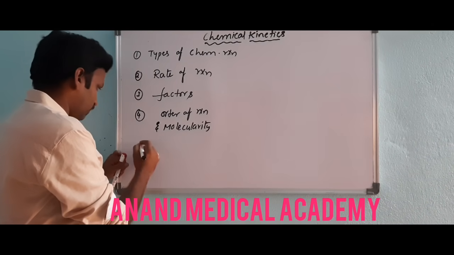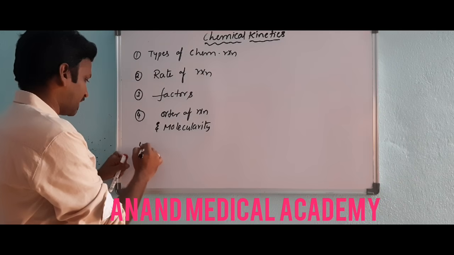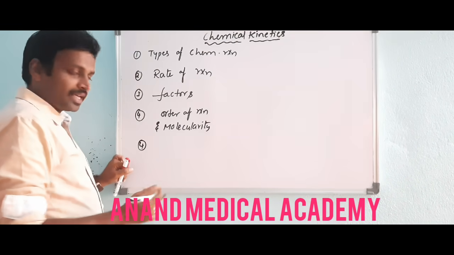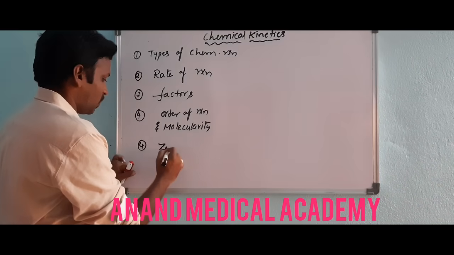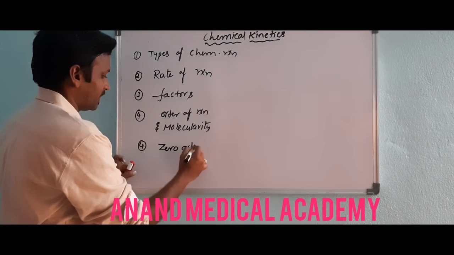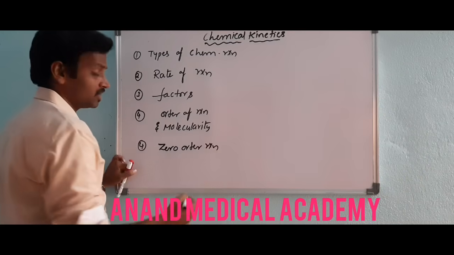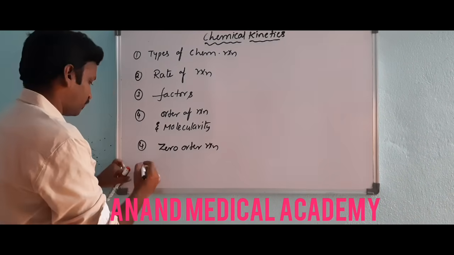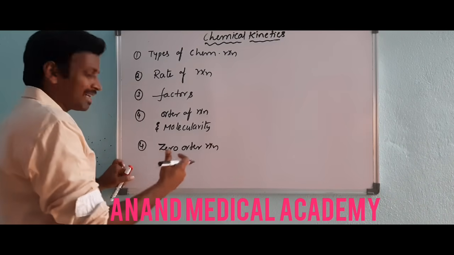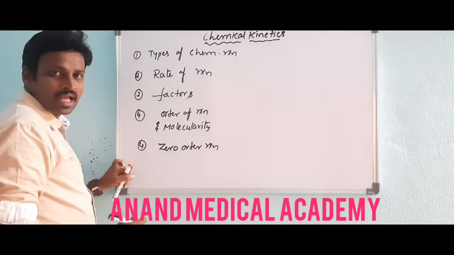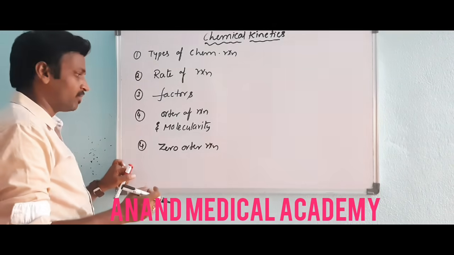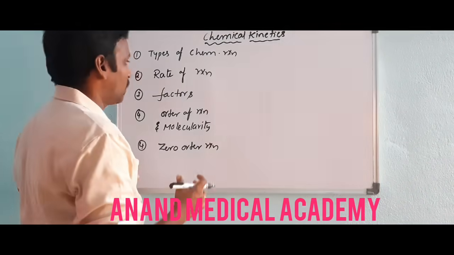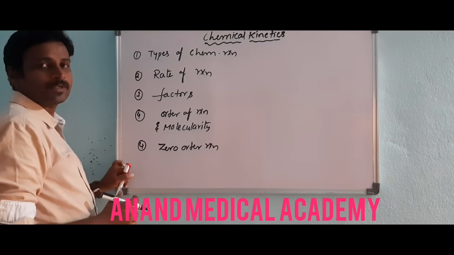Next we discuss types of reactions based on order, like zero order reaction, first order reaction, second order reaction, nth order reactions. Then how to determine order of reaction, and afterwards you have collision theory. So all these things one by one we have to discuss.